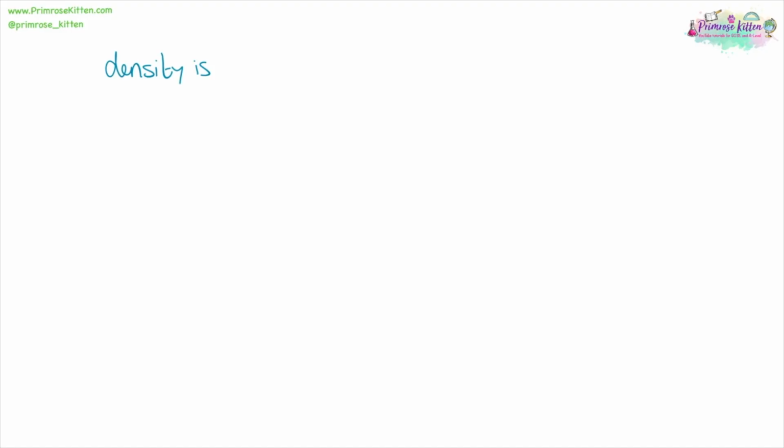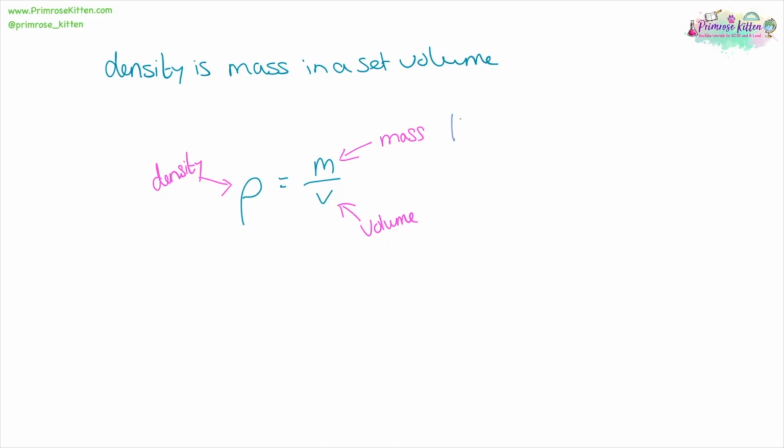Density is the amount of mass in a set volume. So, mass in a set volume. And the equation for this is rho. I know it looks like a lowercase p, but it's not. It's a lowercase rho. Equals mass over volume. The units you need to know for this: mass is measured in kilograms, volume is measured in meters cubed, and density is measured in kilograms per meters cubed.